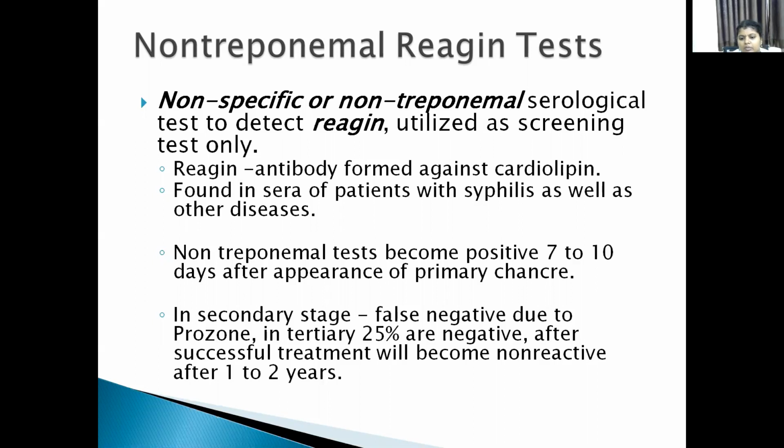The main disadvantage in the secondary stage is the prozone phenomenon. That means at this stage, there are high levels of antibodies, so sometimes we may get a false negative result.